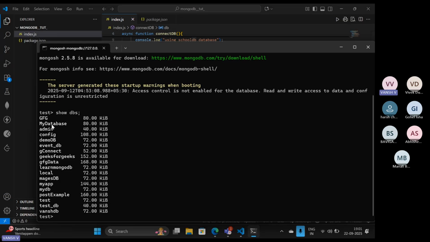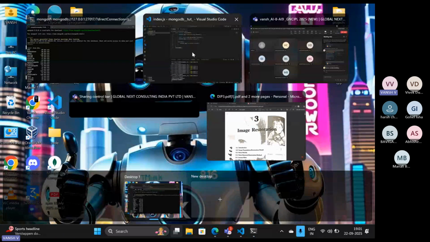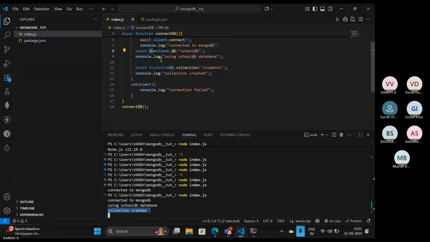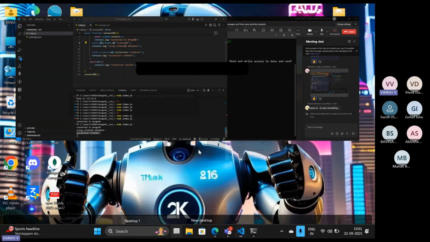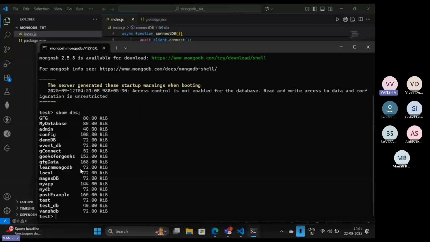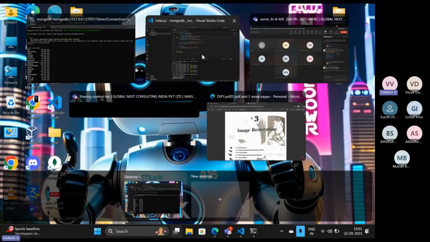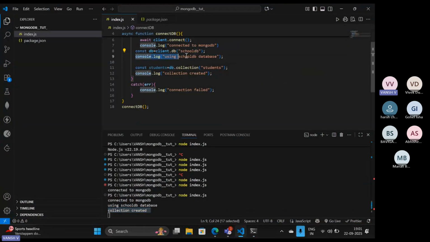Okay, I think that it is not shown over here. Let's see what the error is. The name of it is schooldb, but we are not able to get schooldb. But why are we not able to? Because if there is an error, then this line will not be executed over here. So just a second.